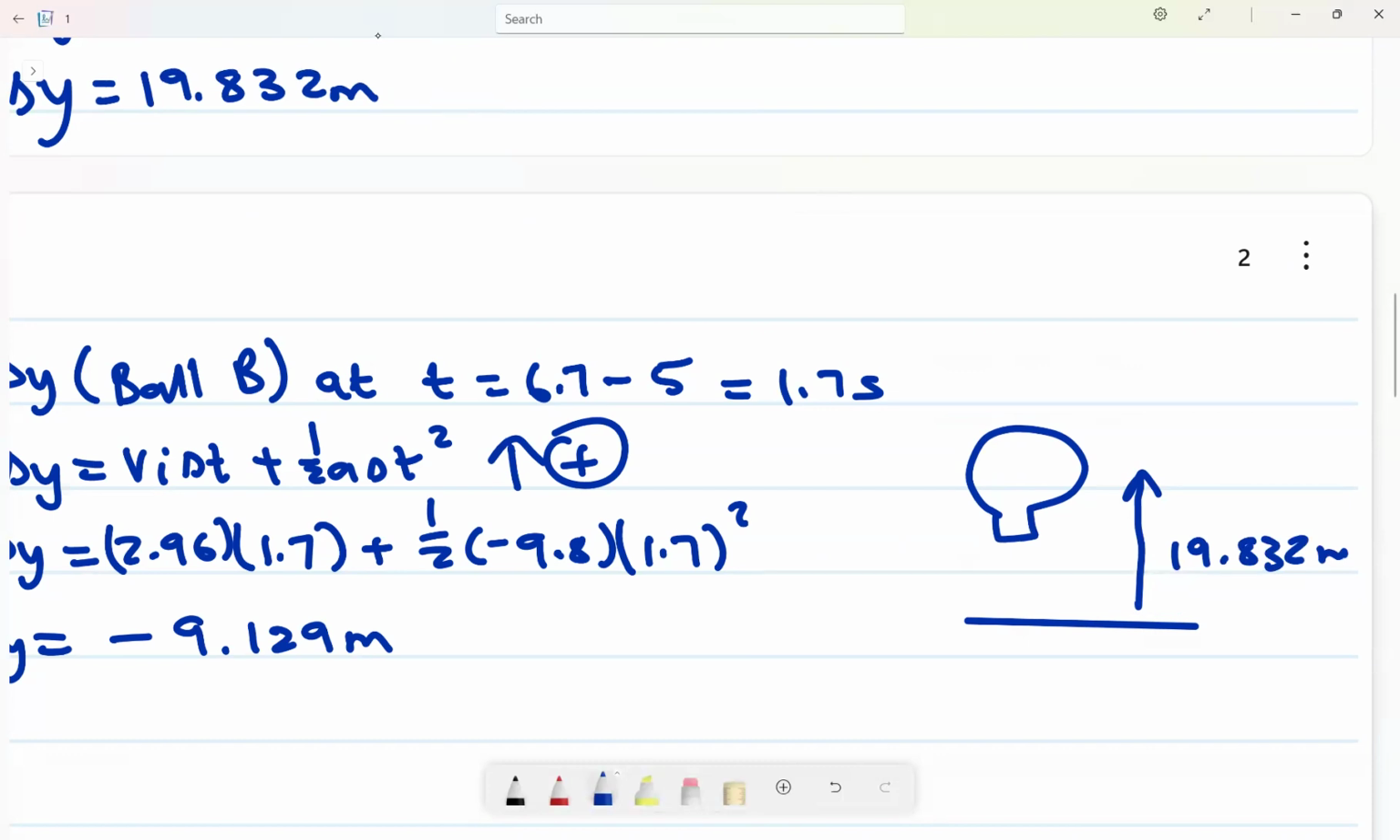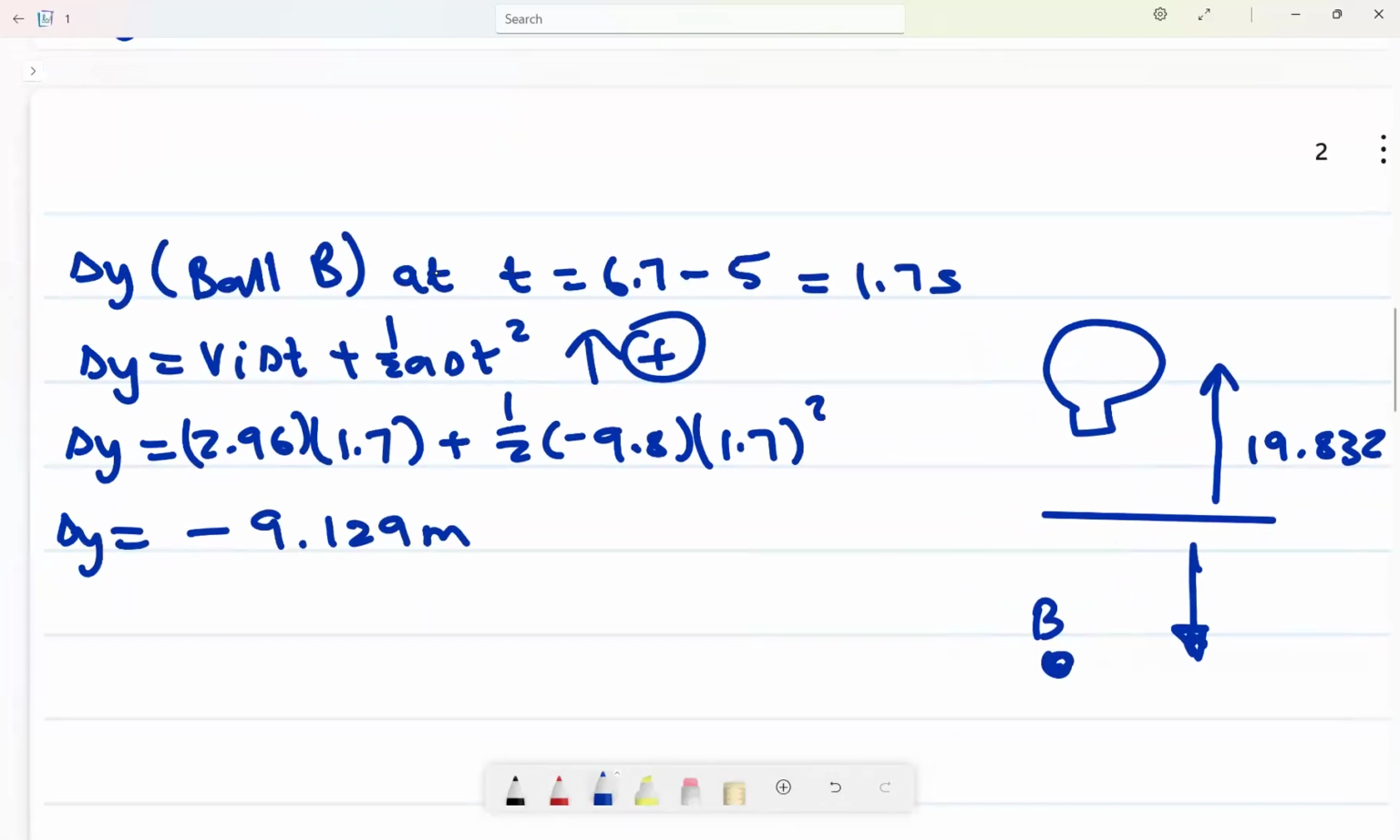But now ball B was moving downwards. At the instant ball A hits the ground, ball B was still moving downwards, but now it had traveled a distance of how much? It was at time 1.7 when ball A hit the ground, right? For ball B, its time is going to be 1.7. Why?